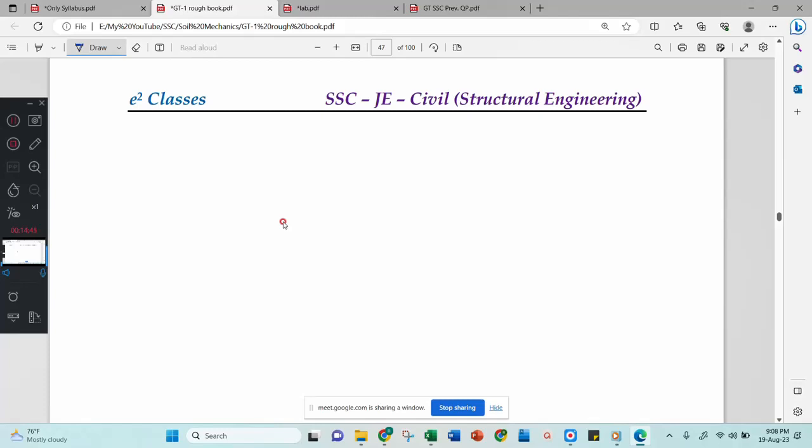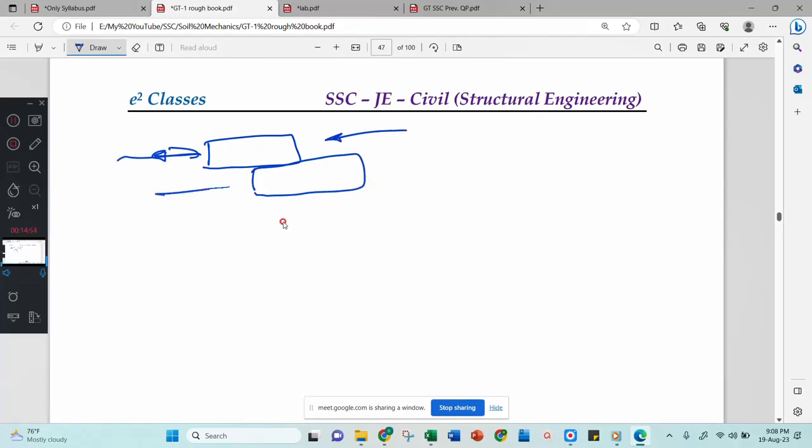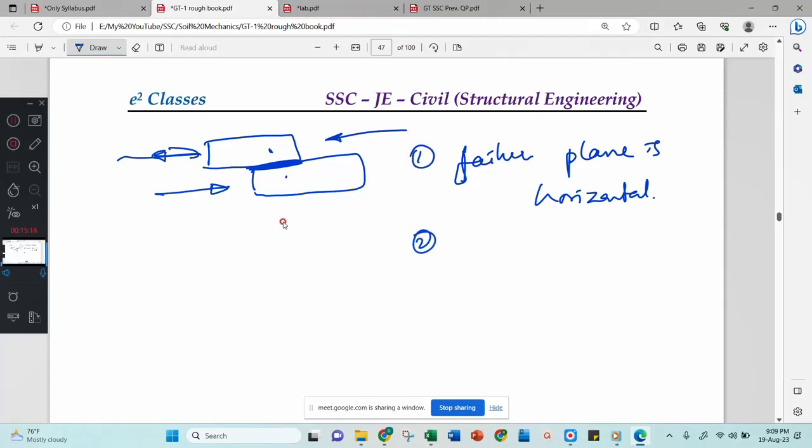One more thing I forgot. See here, this was your top sample and this was your bottom sample, right? When you push this one to this side, and the bottom one is pushed the other way, you get shear in between the two parts of the soil. Now here the failure plane is horizontal. One more very important thing is that the failure plane is horizontal and it is predetermined. It is predetermined because you are applying the forces in the horizontal direction, so it has to fail in the horizontal direction. Therefore, it is predetermined.